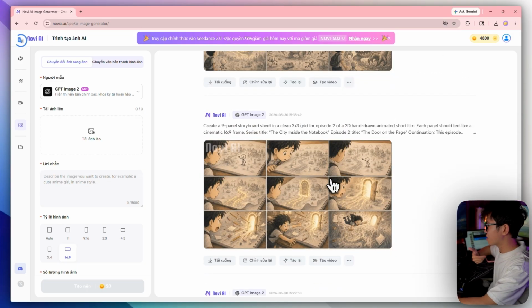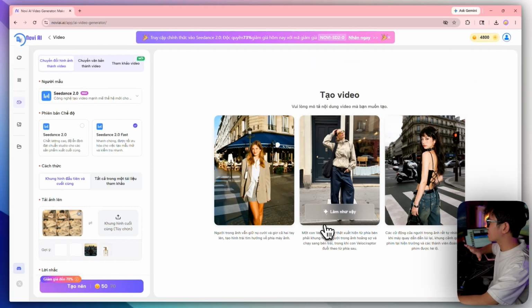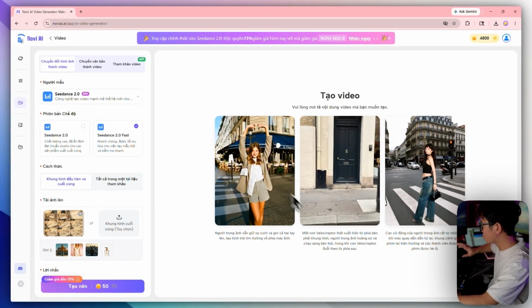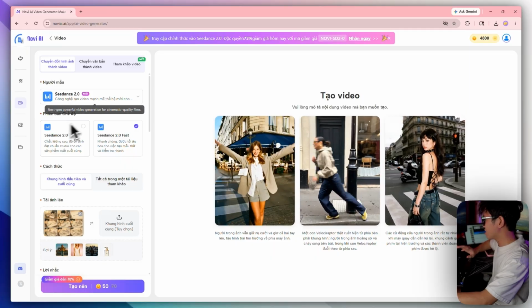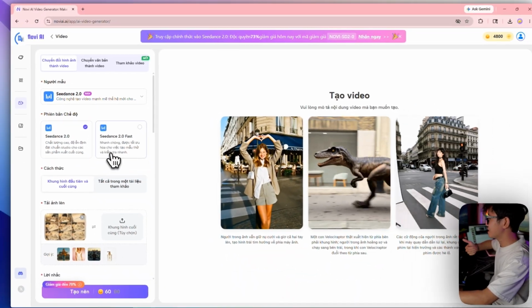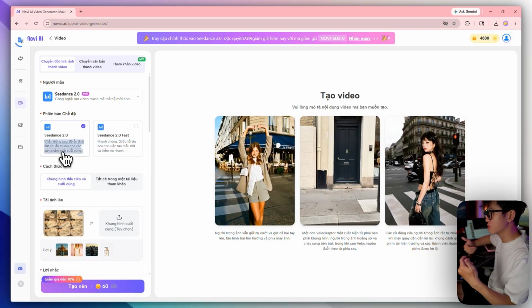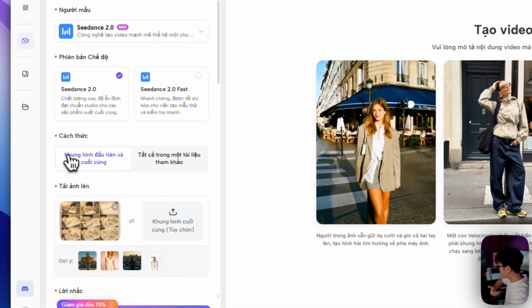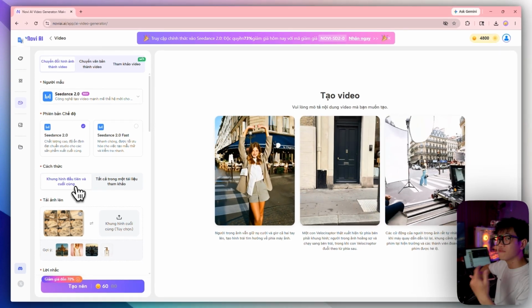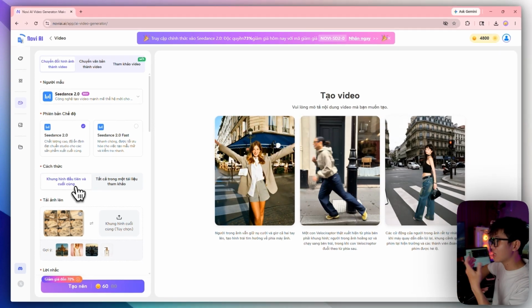You can start by clicking Create Video here. It opens the video panel, and Seedance 2.0 is already selected right here. Choose Seedance 2.0 or the faster Seedance 2.0 Fast. I think the regular version gives better quality. I will use Seedance 2.0. You can add a start frame and an end frame, and the tool turns them into a video.